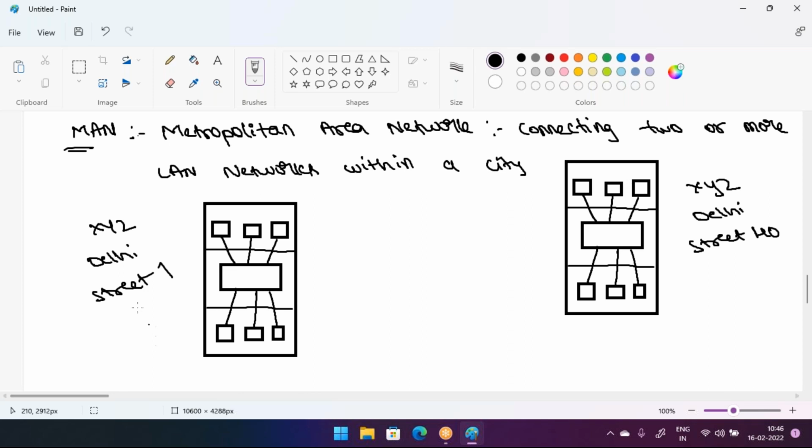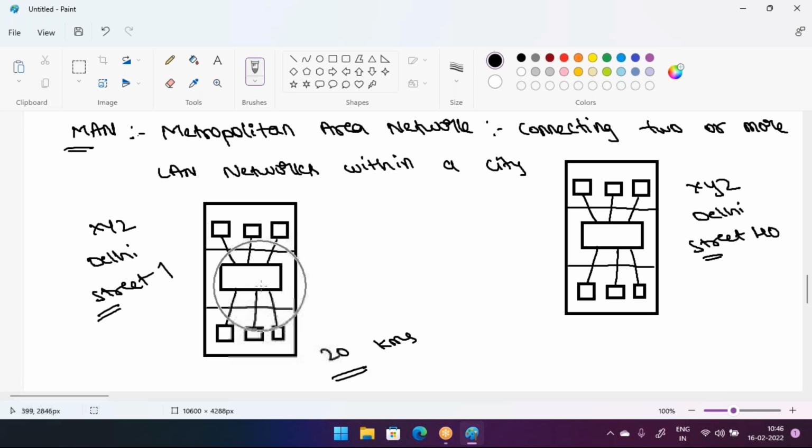Assume from street 1 to street 40 here, we have a 20-kilometer distance. Assume like this, guys. Then what can we do now?